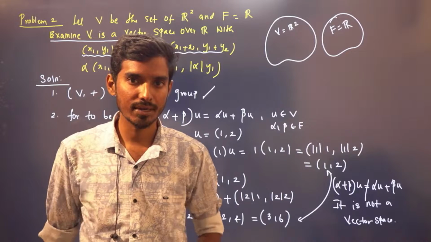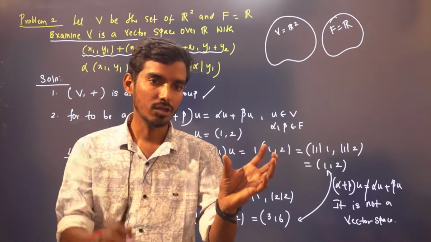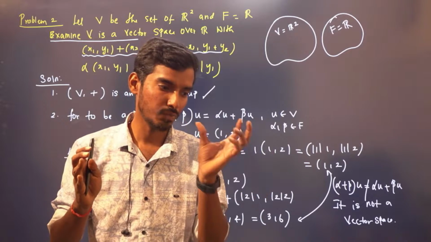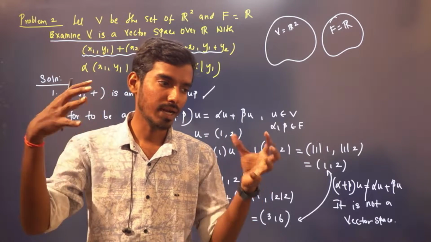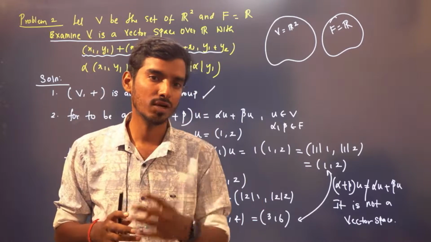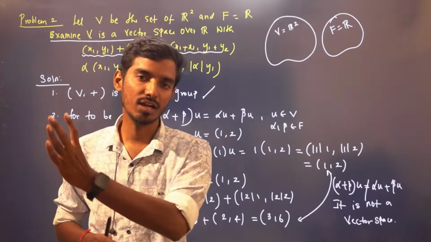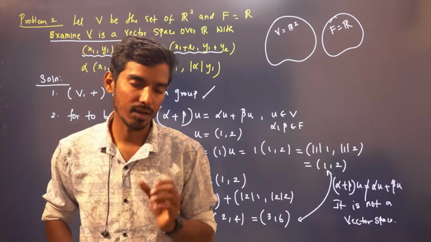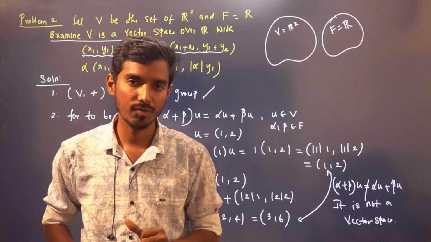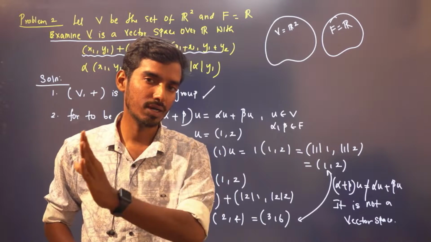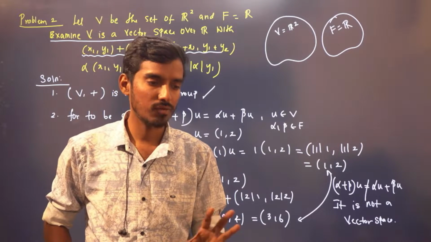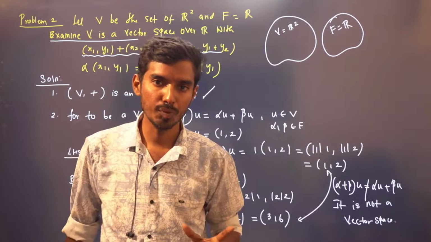So whenever I say vector space, you should have a set V, you should have a field F. This V has to be an abelian group with respect to addition. V and F combinedly satisfy 4 conditions. Alpha plus beta u is alpha u plus beta u. Alpha times u plus v is alpha u plus alpha v. Alpha beta u is alpha times beta u. 1 into u is equal to u. Right? In the starting of the class, we have defined what is group.